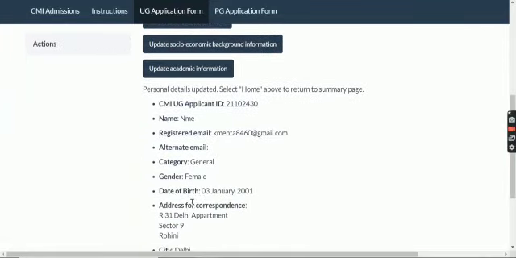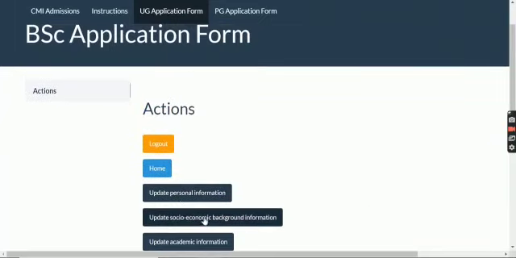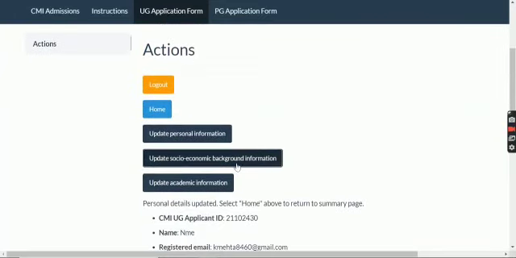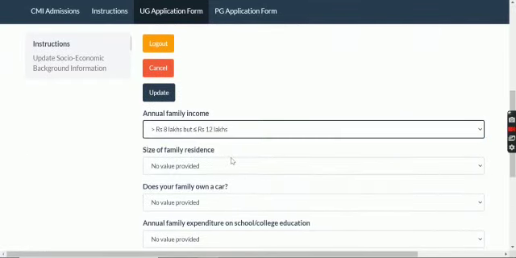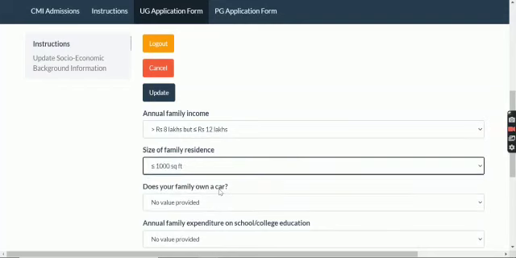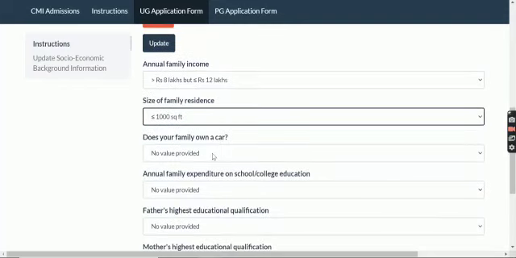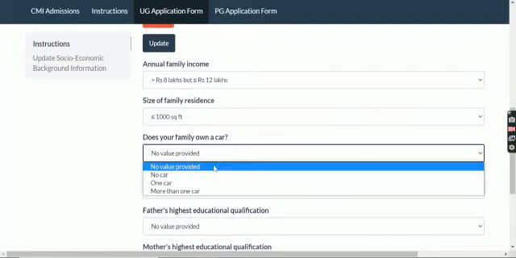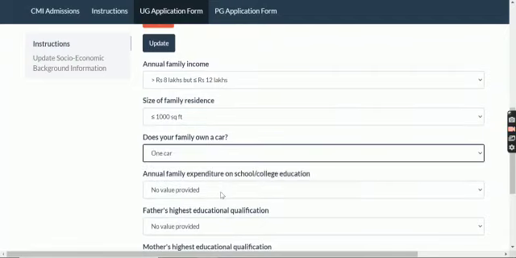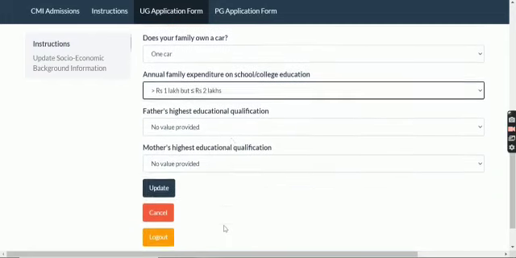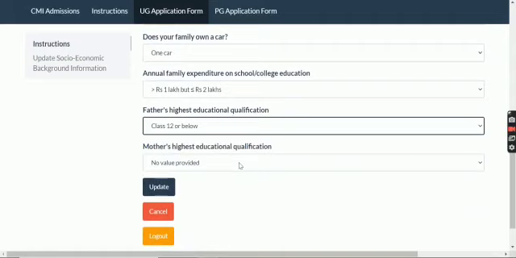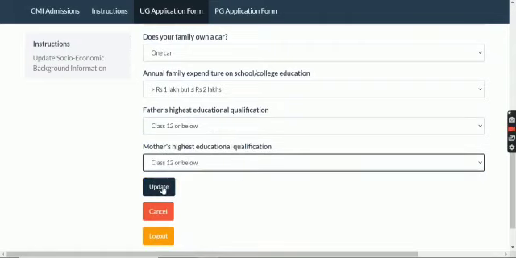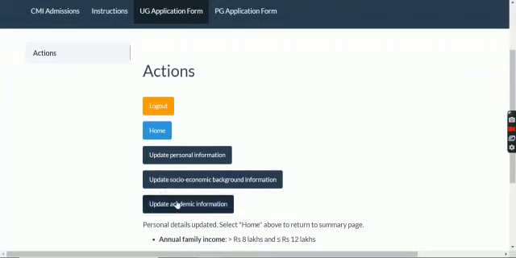Now, these are the information which you have filled for now. So now we'll update your socioeconomic background information. You'll click over here. You'll provide your family's income, the size of your family residence, that is the size of your family home basically where you are right now. If your family owns any car and all, your family expenditure, your father's highest education qualification, your mother's highest education qualification, you'll update all this information.